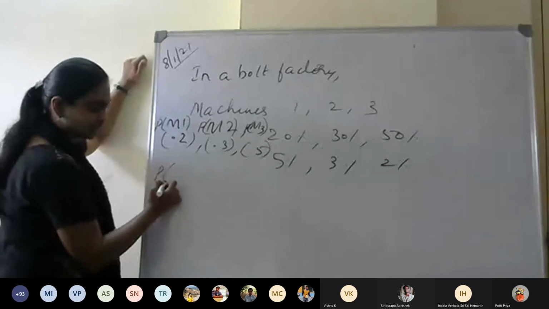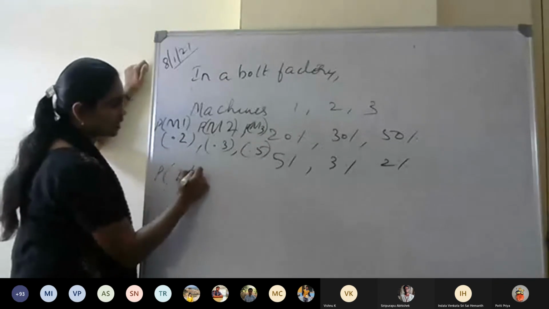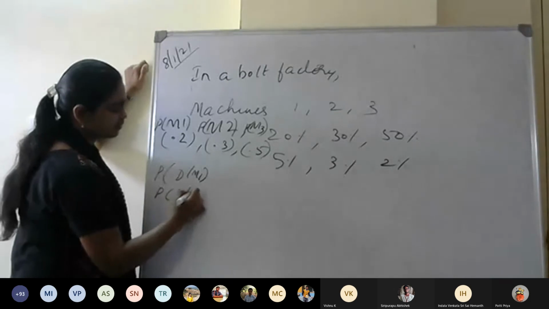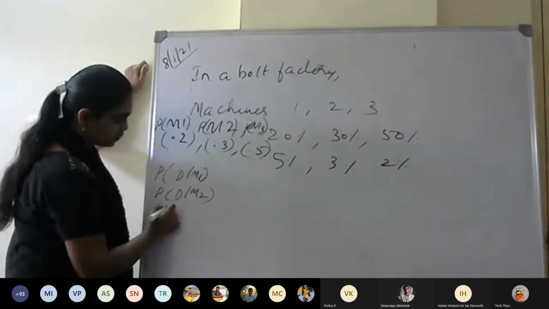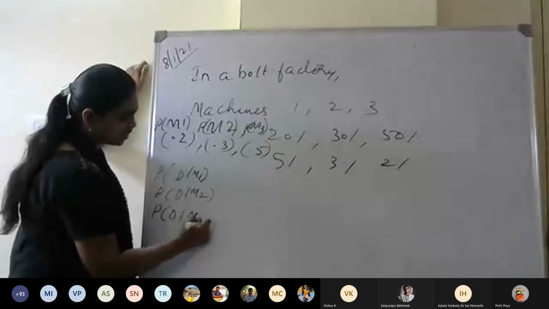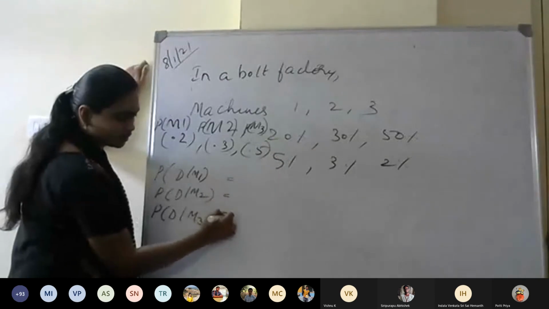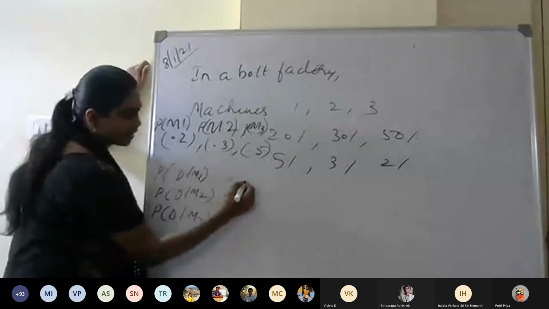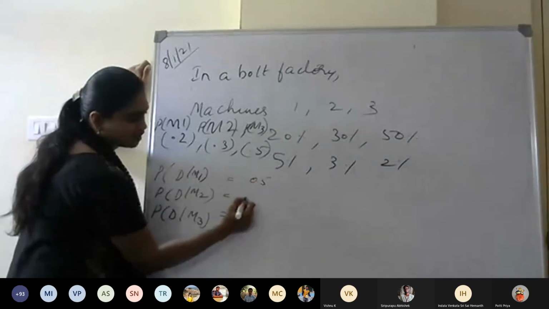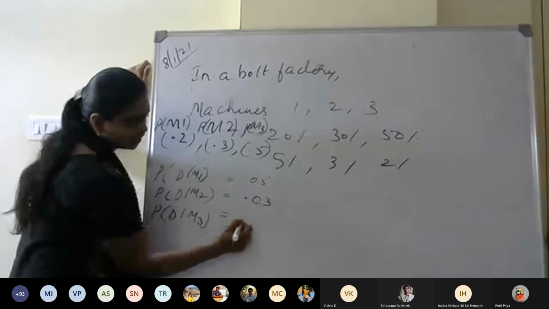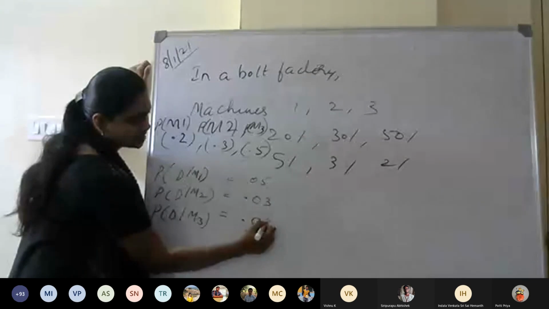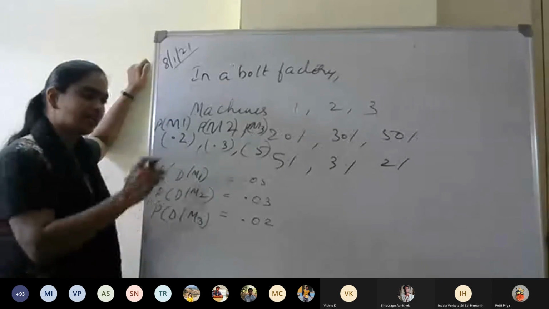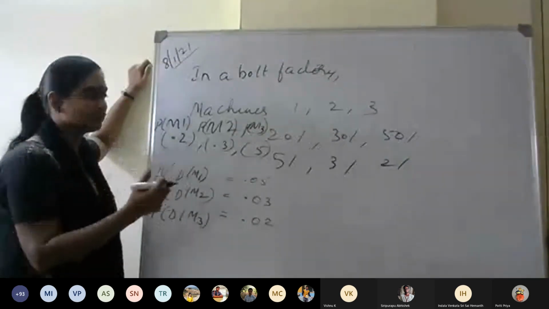Now probability of the defect from machine 1, machine 2 and machine 3 is 5%, 3% and 2%. So I can write it as 0.05, 0.03 and 0.02.